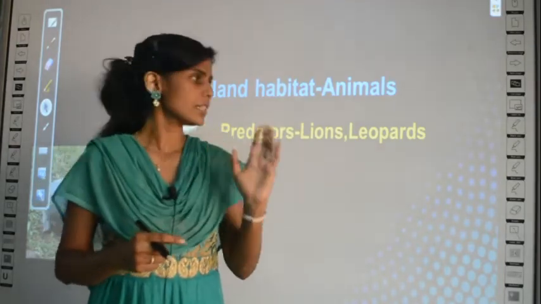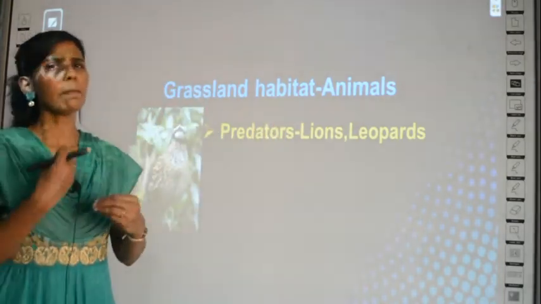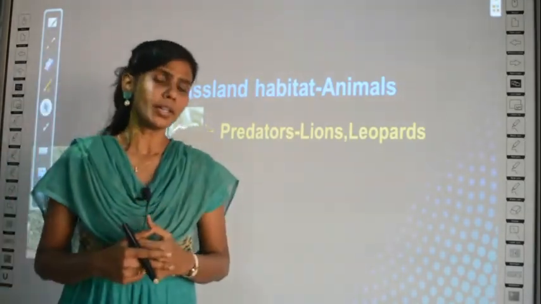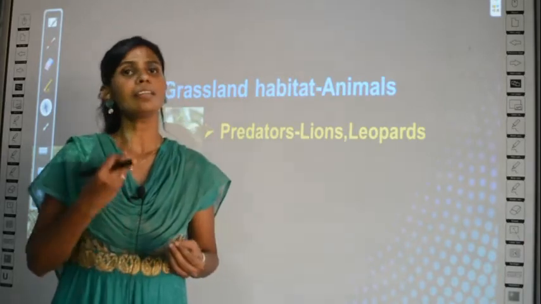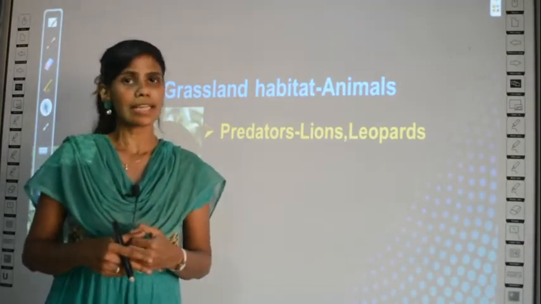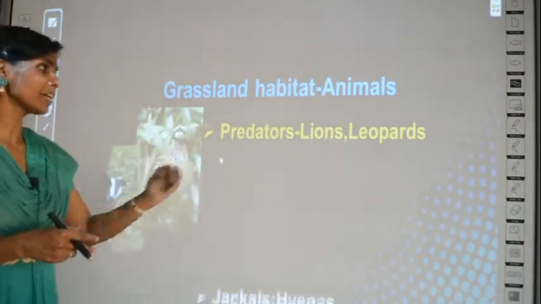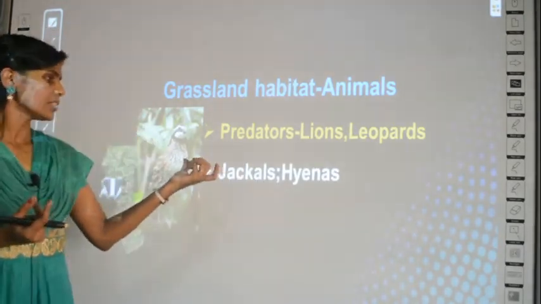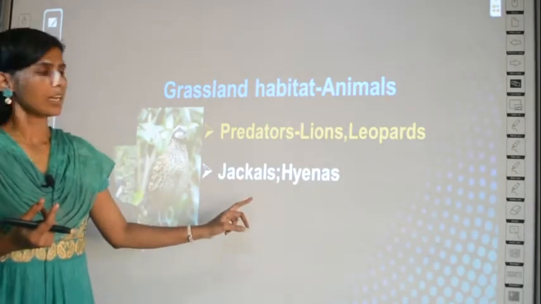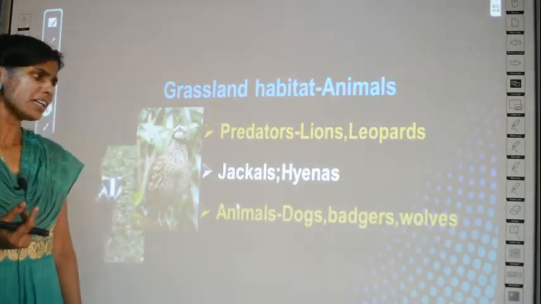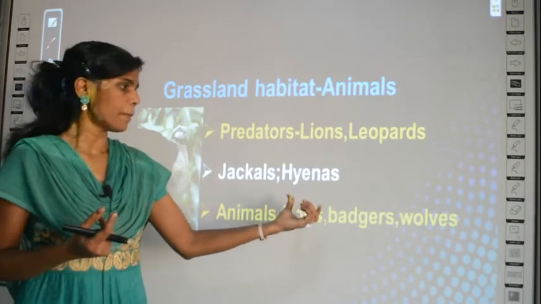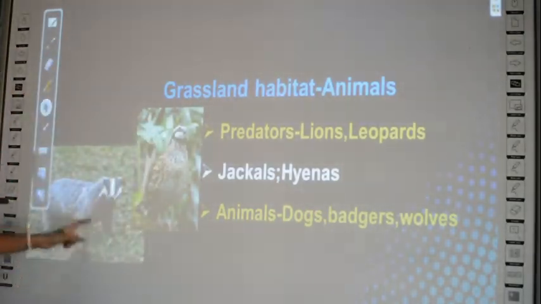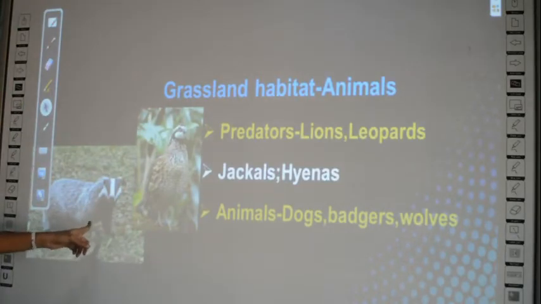So here in this grassland habitat, there are many predators like lions and leopards. What they do? They kill the other animals existing in the grassland habitat. So the predators here are lions and leopards, and other animals found are jackals and hyenas. And animals like dogs, badgers and wolves are present. What are badgers? This is badger. Maybe this word is new to you, no?